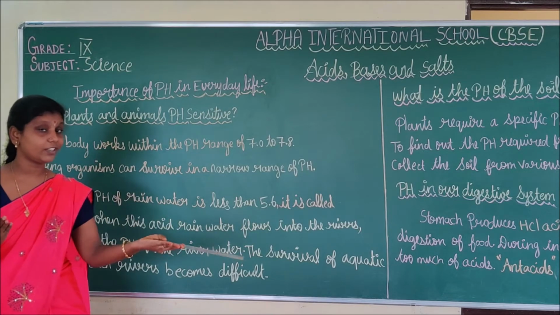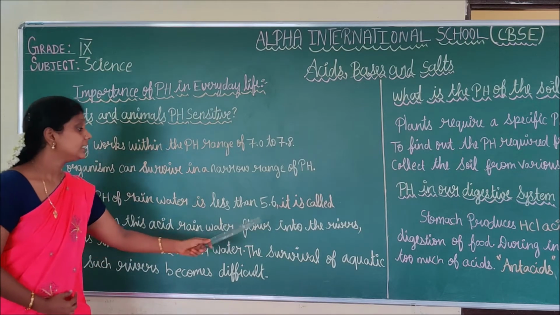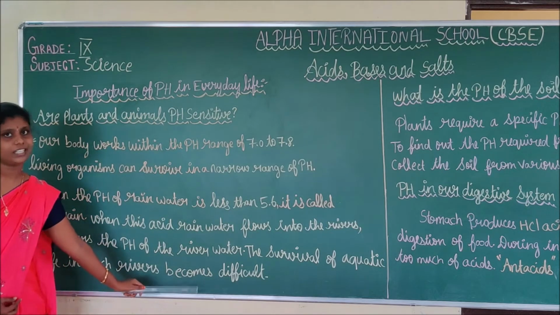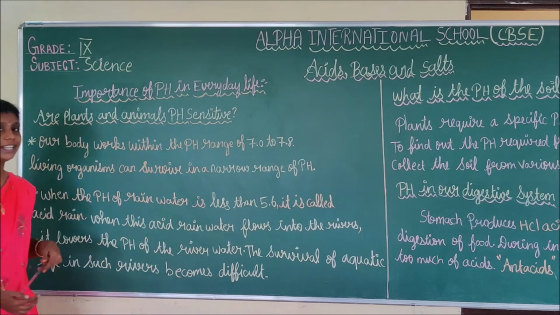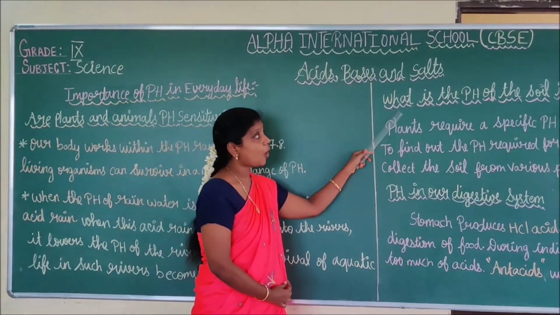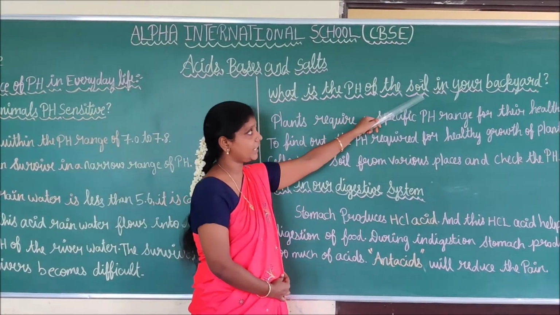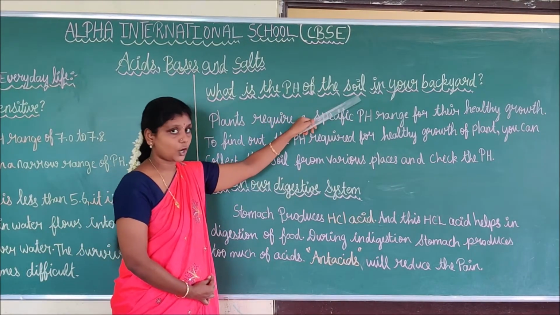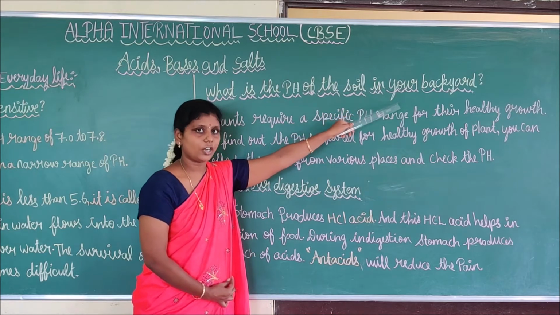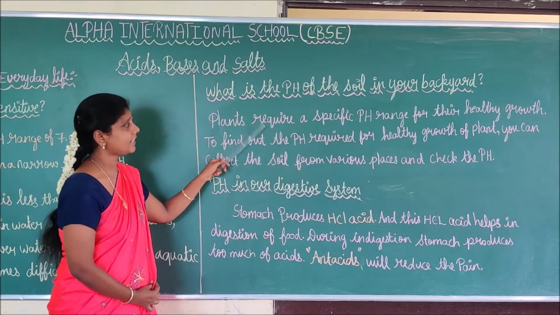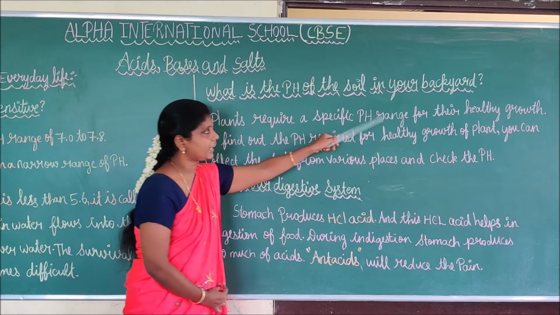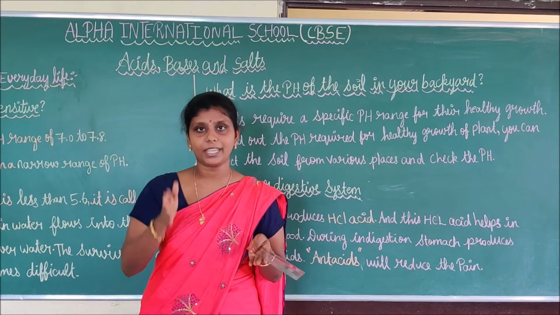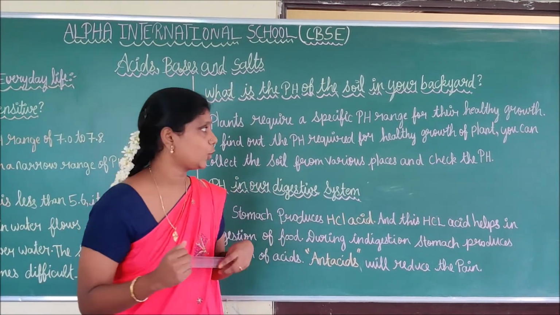While this acid rain combines with river water, the survival of aquatic life is very difficult. Do you understand, students? Next, we are going to see what the pH of the soil in your backyard is. Plants require a particular pH for their healthy growth.